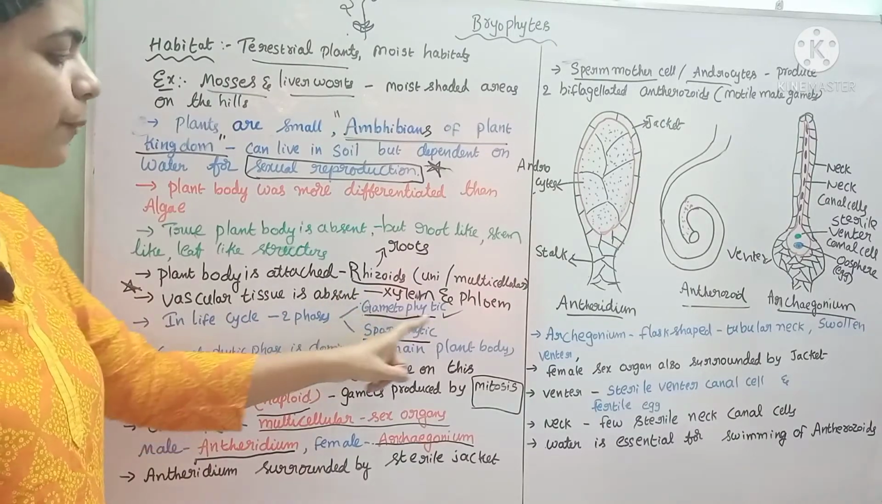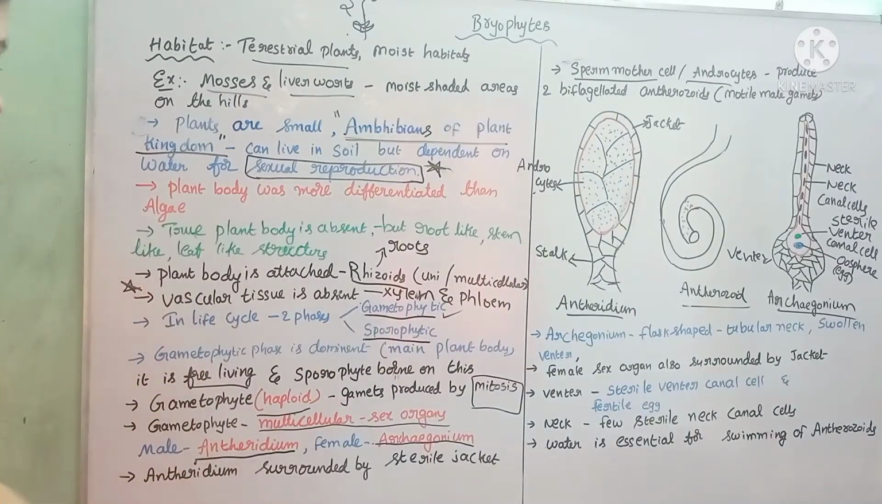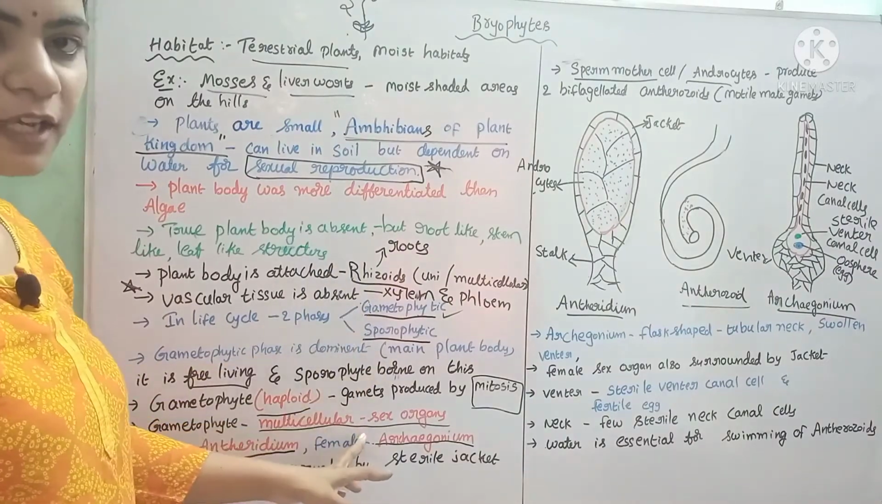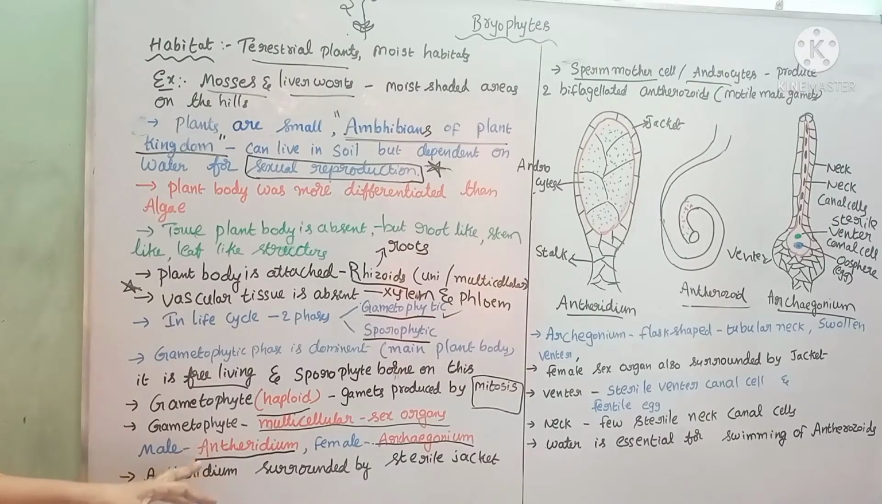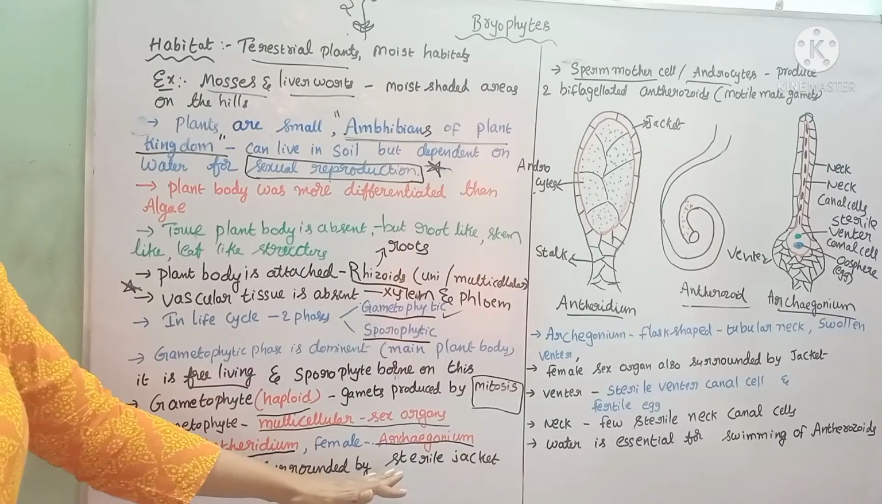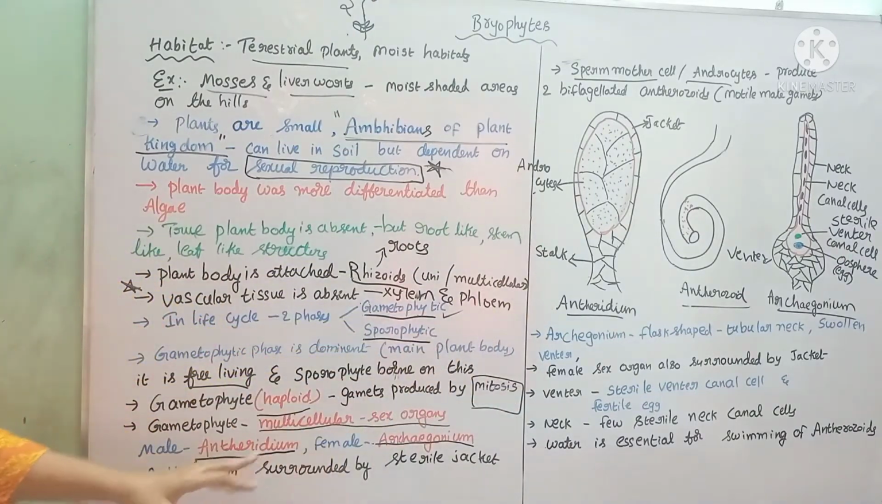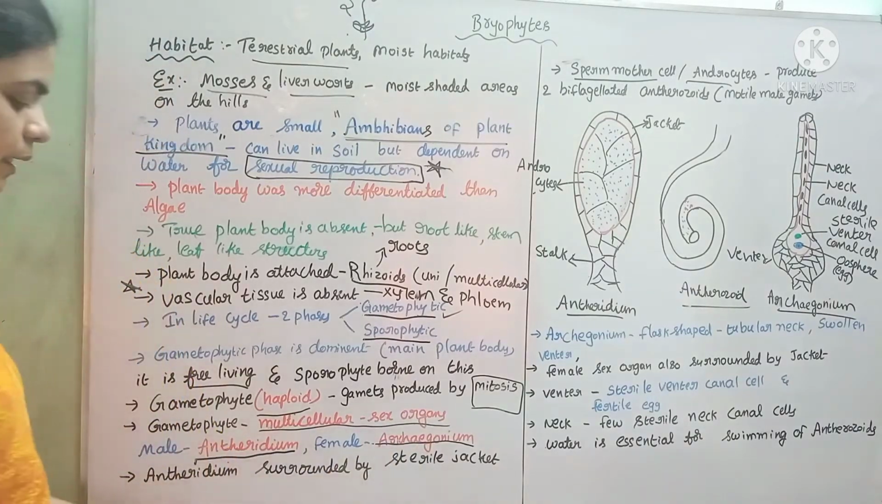its food. The gametophytic phase prepares its own food material by photosynthesis, and it is haploid. The gametes are produced by mitosis, and this gametophytic phase consists of multicellular sex organs. These are present in the gametophytic stage only. The male sex organ is called antheridium and the female sex organ is called archegonium.